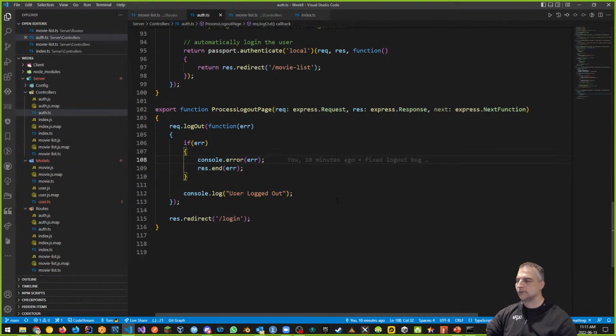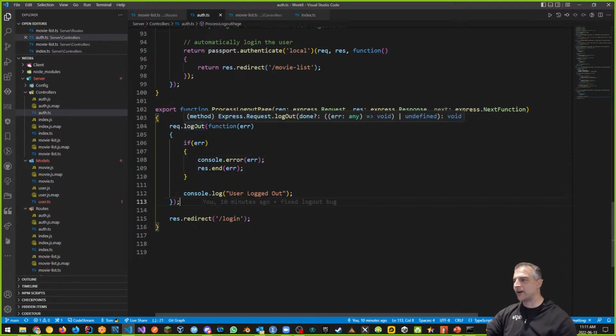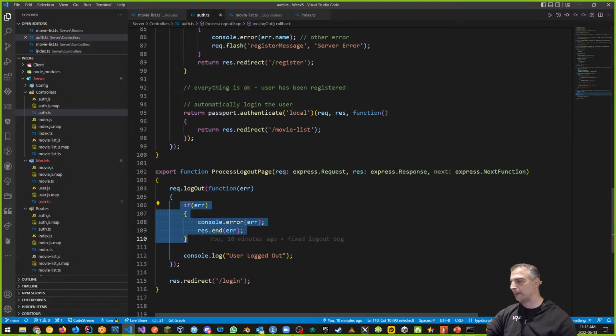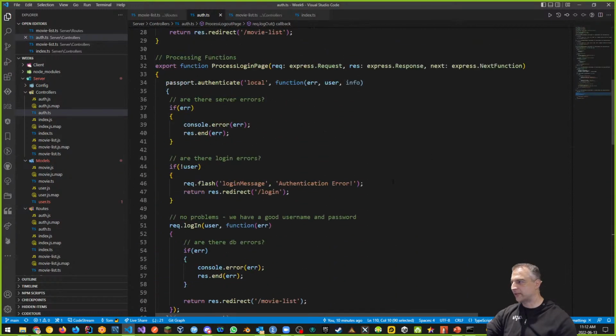Oh no, I was having an error. Now I saw what I was missing. Okay, good. The thing is, I was trying to fix it, and I just focused on that part and missed the other thing that you did. No problem. So basically it needed me to do a callback function. I did it, and I added my own little thing here. All right, so we're good to go.